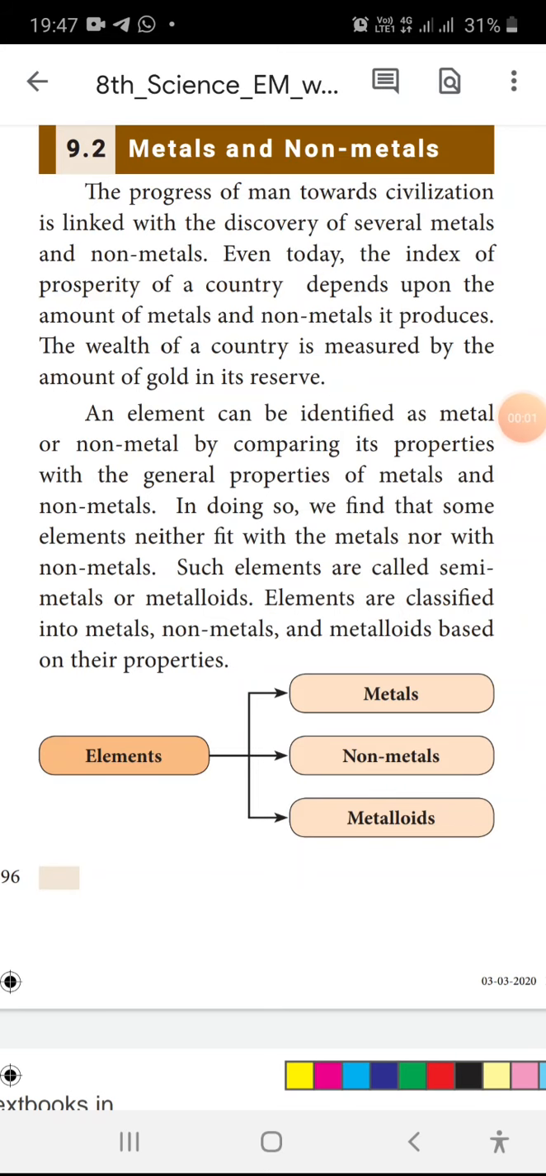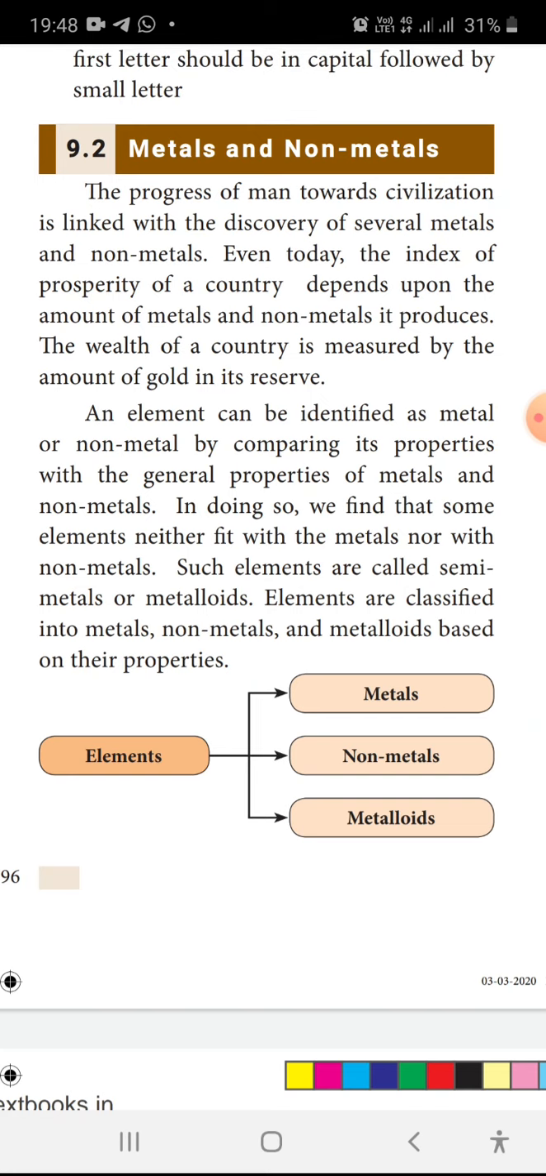Here we have seen the symbols of the elements. Next we are going to see about metals and non-metals. The discovery of metals made man progress into civilization. The civilization of man progressed by the discovery of metals and non-metals. Even in everyday life we are using so many metals.